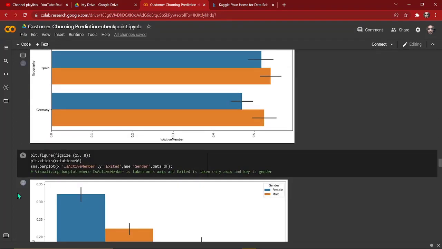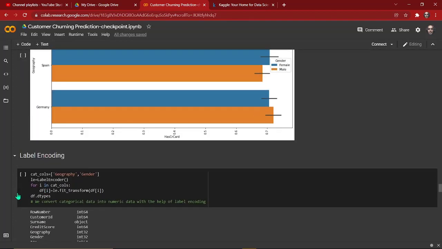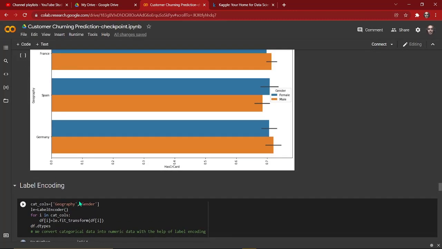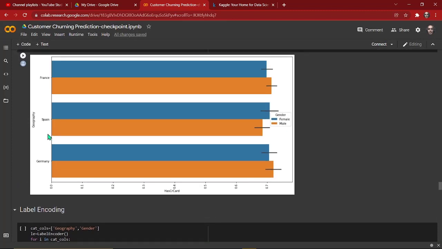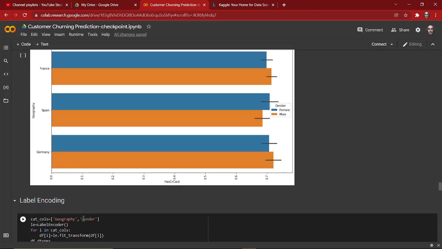So what we are going to do now, we're going to handle the categorical data first by doing the label encoding. So for that, as you can see, we have the geography column and the gender column that are categorical data. Like in the geography column, we have Germany, Spain, and France. That means three countries. That is categorical data. And in the gender column, we have male and female. That is categorical data as well.